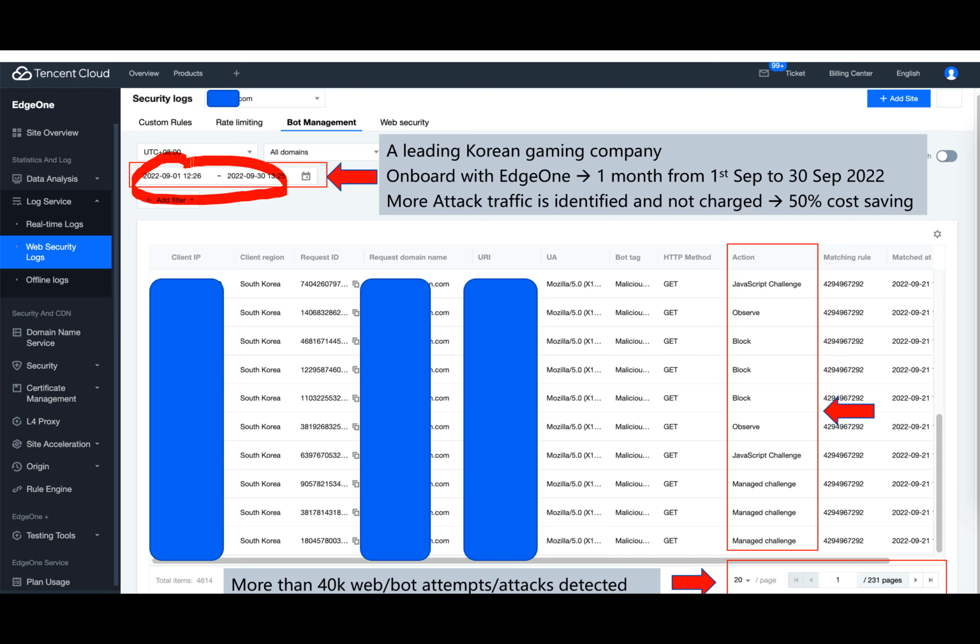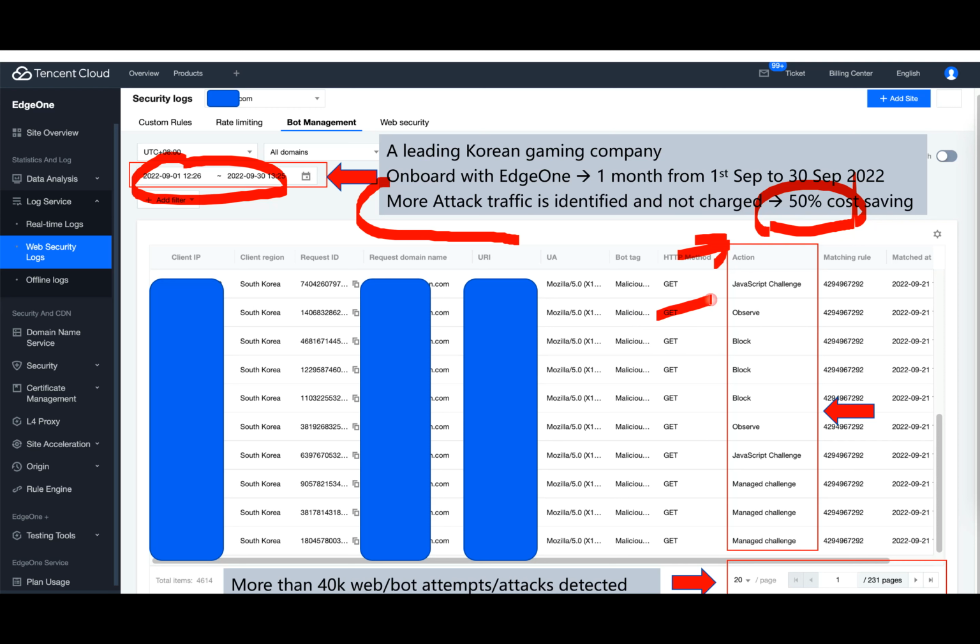In a most recent case, the client had been with us for a month, and they found out that most of the traffic is considered attack traffic, and their previous CDN provider was charging them for that. After they onboarded with Tencent Cloud H1, they found out that actually 50% of the traffic shouldn't be charged. This amount of traffic should be waived. So after they onboarded with us, it's more than 50% cost saving.